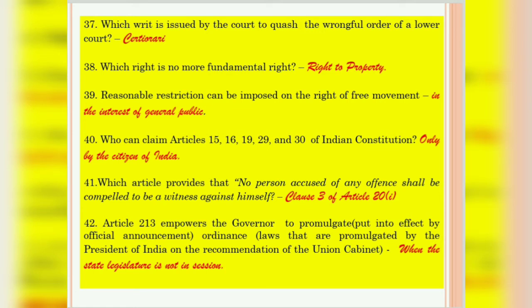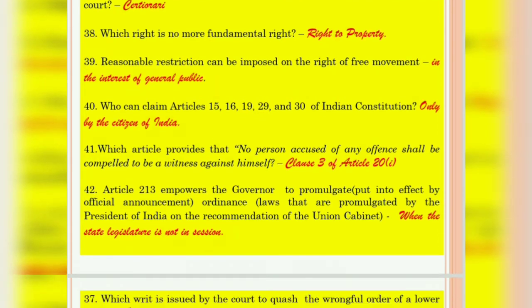Question number 42 talks about when a governor can promulgate the ordinance. It is provided in Article 213. Governor can promulgate the ordinance only when the state legislature is not in session. The meaning of promulgate is to put into effect by official announcement. Here, ordinance means laws that are promulgated by the President of India on the recommendation of Union Cabinet.